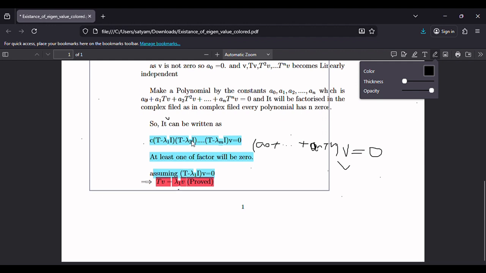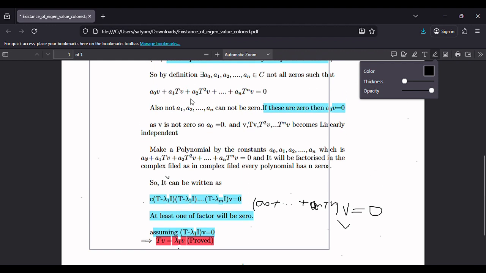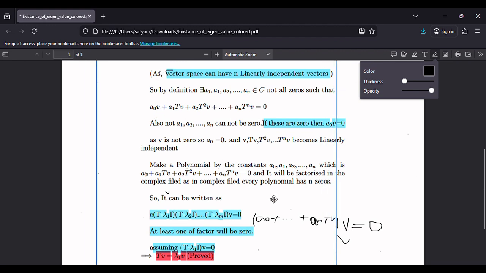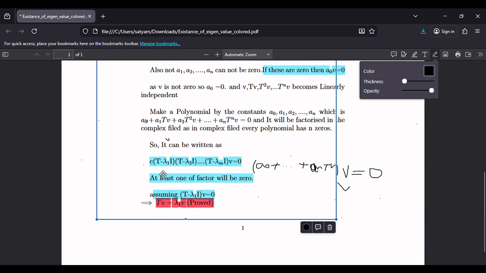Now this product of factors is equal to 0, because this term is equal to 0 and we have factorized this term only. So at least one of the factors will be 0.